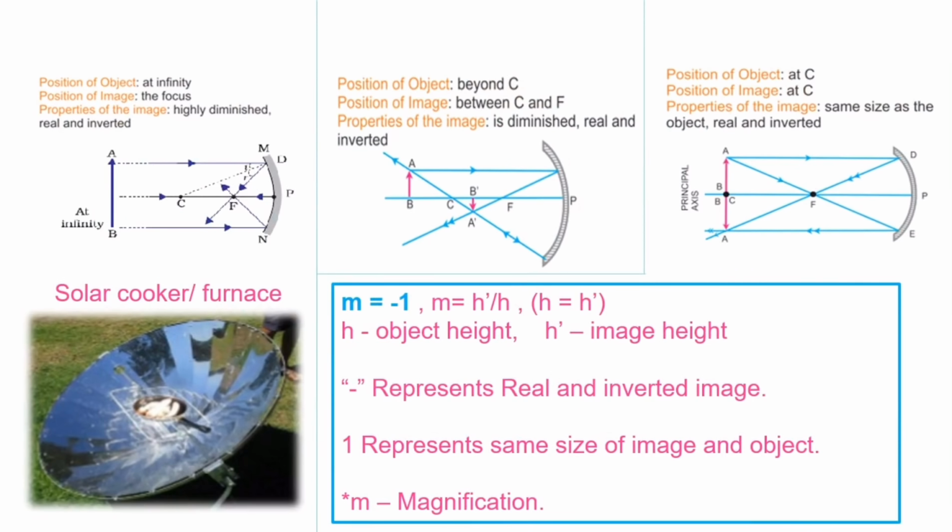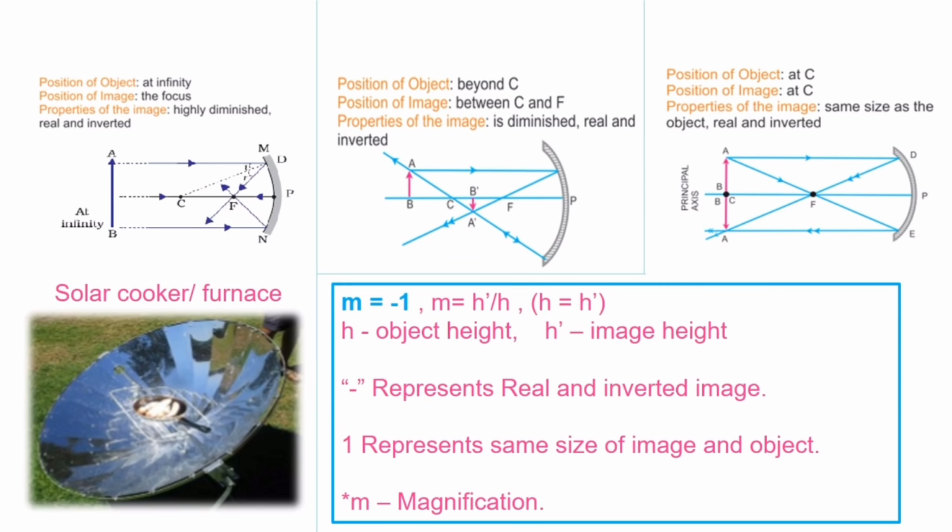when we plot for the first position, that is at infinity, we need to draw the 2 rays coming from infinity. When 2 rays come parallel, it always passes through the focus after reflection. The 2 reflected rays meet at a point. And here in this case, the 2 reflected rays meet at F. So that is the image formation point. Hope you understood the first ray diagram.